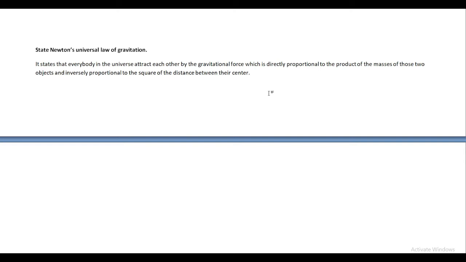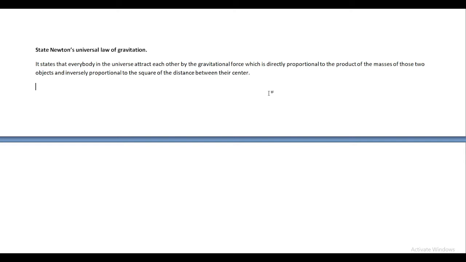But in the case of smaller objects, it is clear that the smaller objects have less mass. That is the reason the gravitational force between the smaller objects is also less. So that is the meaning of the gravitational force being directly proportional to the product of the masses of those two objects.